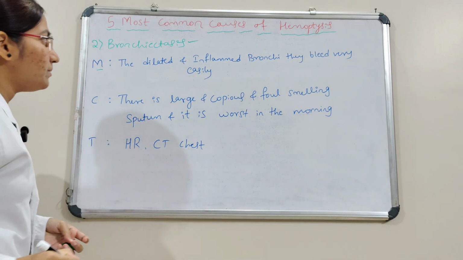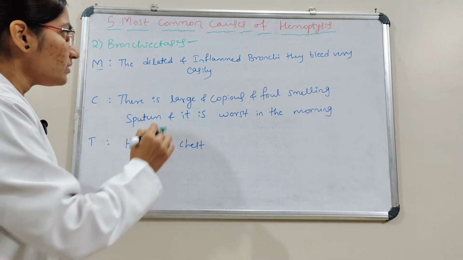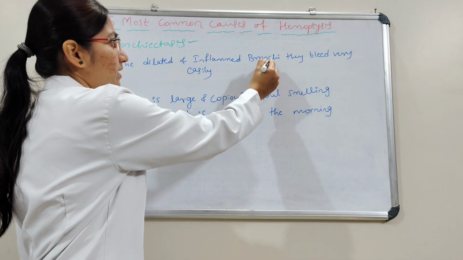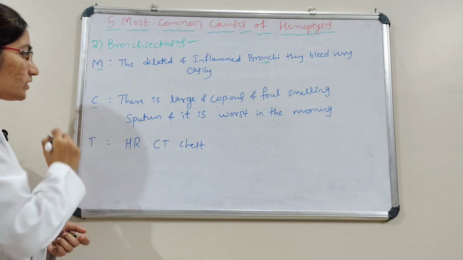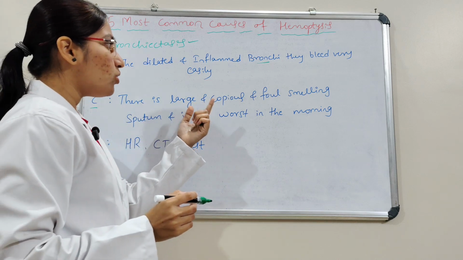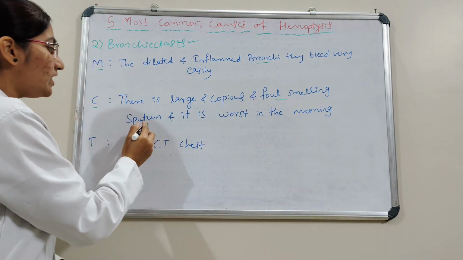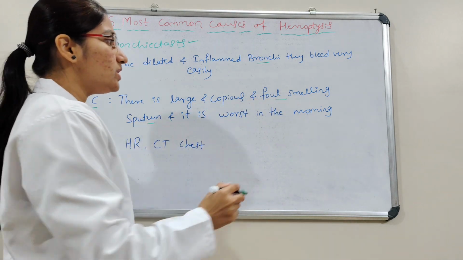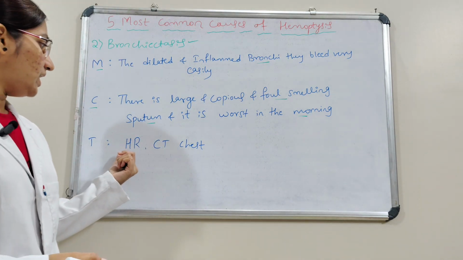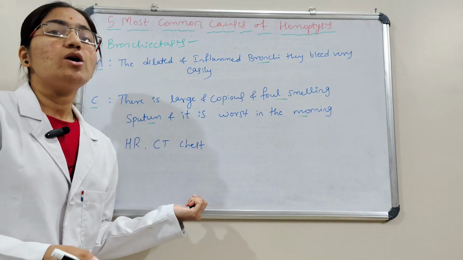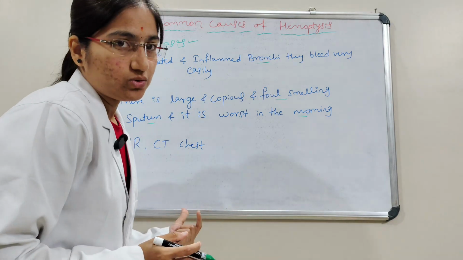Here we will see the mechanism. The dilated and inflamed bronchi bleed very easily. And then the clues for diagnosis are large, copious, foul smelling sputum, and it is worst in the morning. And then the tip: here HRCT chest is the gold standard for diagnosis.